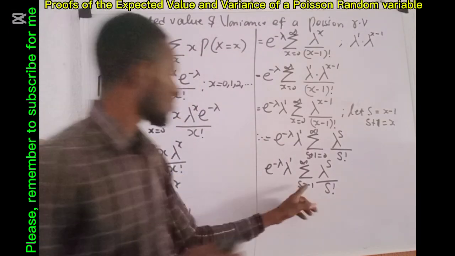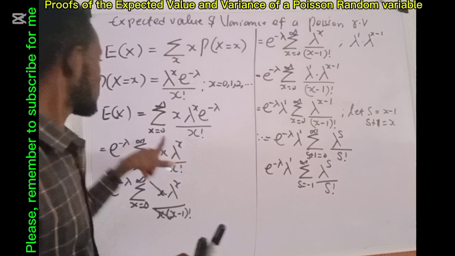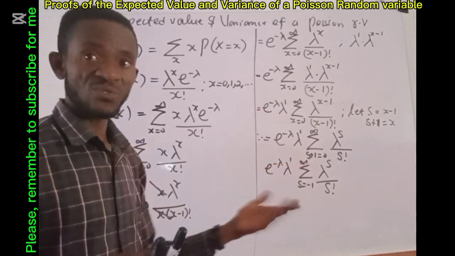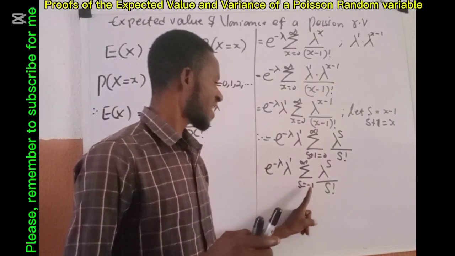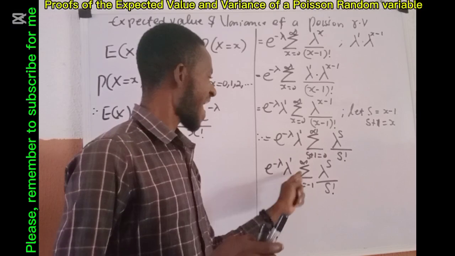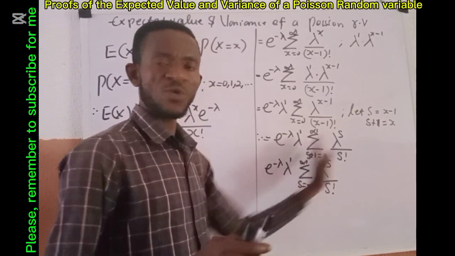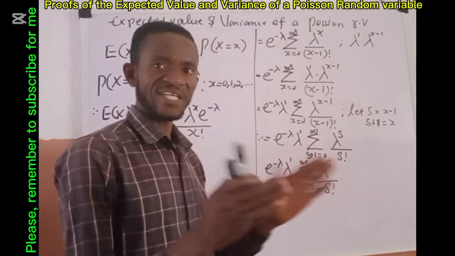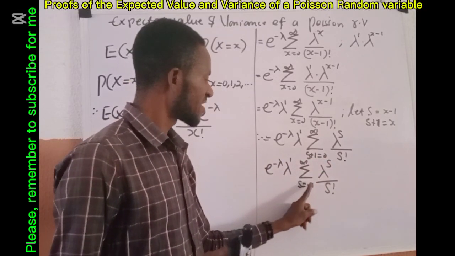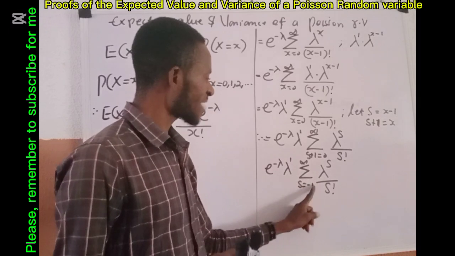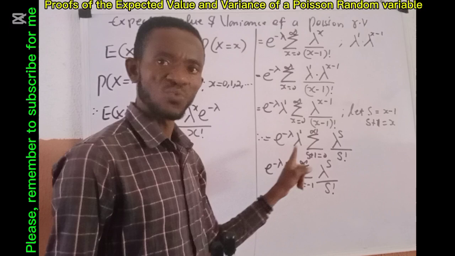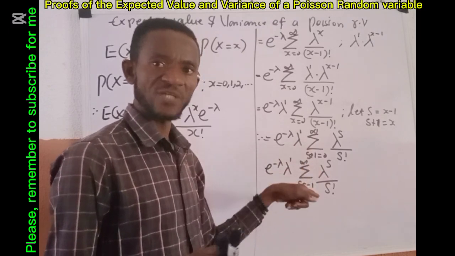Now, what I have here is minus 1, but I want it to start from 0, because the range of a Poisson distribution begins from 0. So what I'm going to do here is add 1, but remember that anything I add to the range, I will equally need to subtract to make sure that I didn't change the range. Because of this minus 1, if I add 1 here, it is going to be 0. But when I add that 1, I'm going to subtract it from here. Otherwise, I'll be adding something to the range, which is deviating from what we are doing.